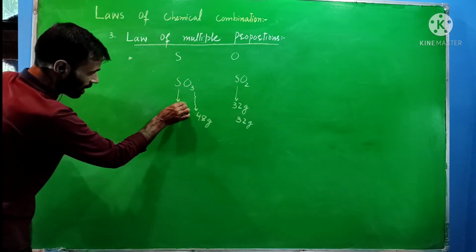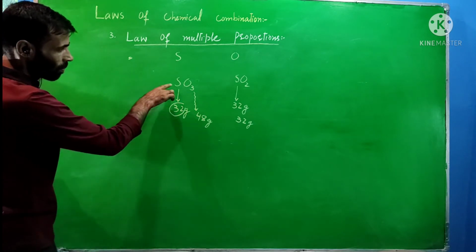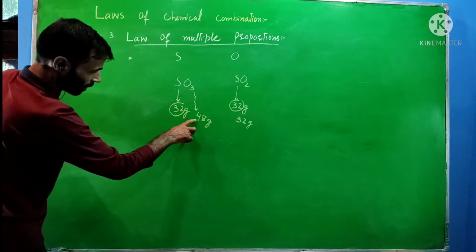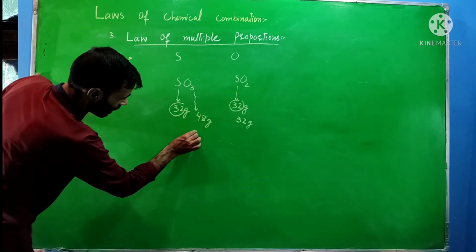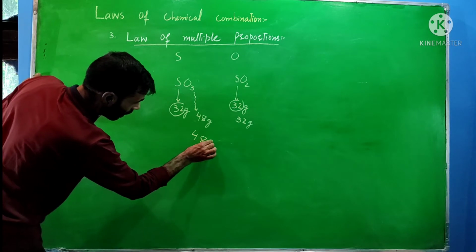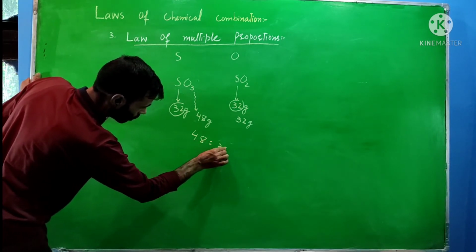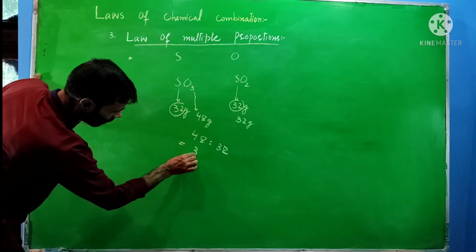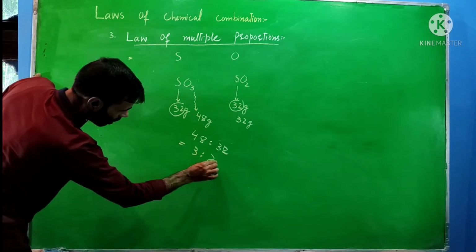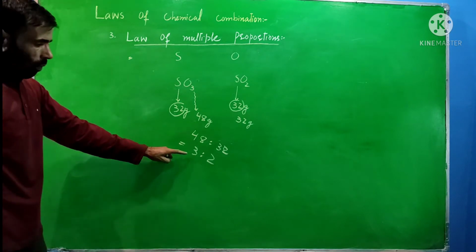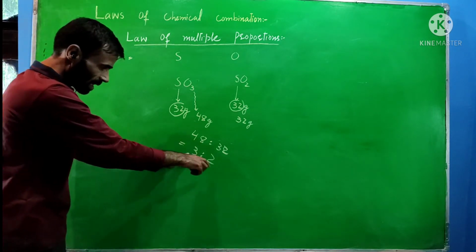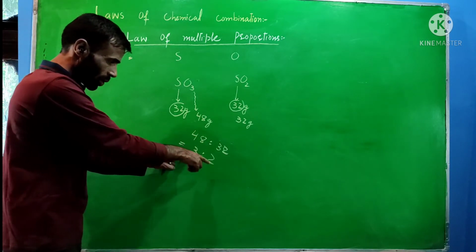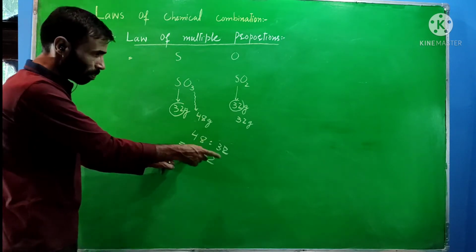Now we take the ratio of the two, that means 48 is to 32, which is equal to 3 is to 2. This is a ratio of small whole numbers, a simple ratio.